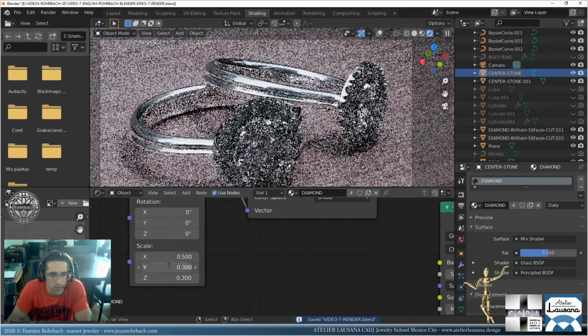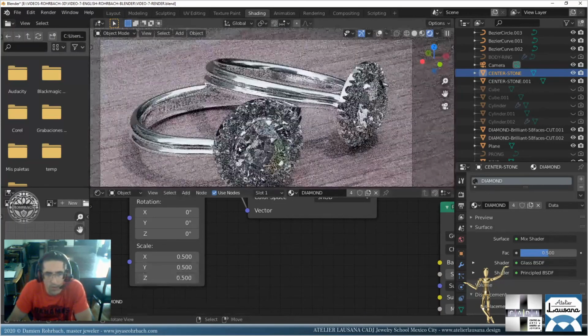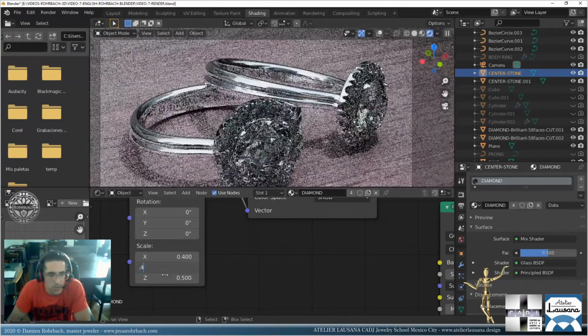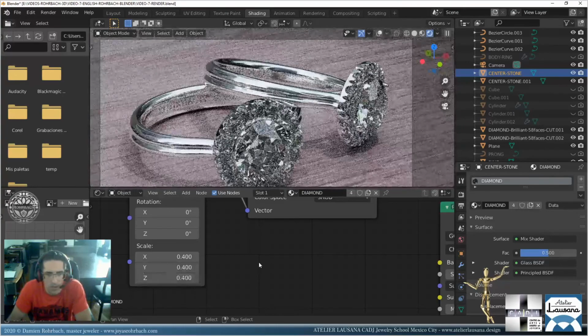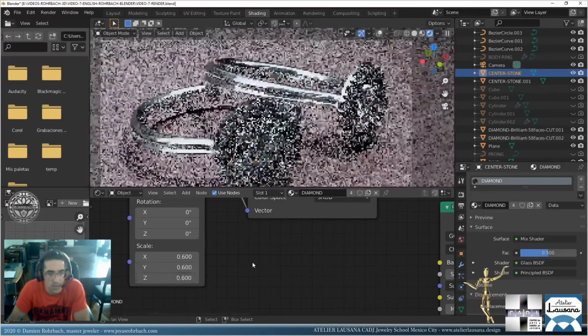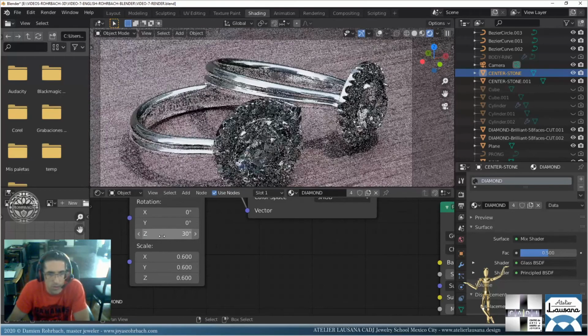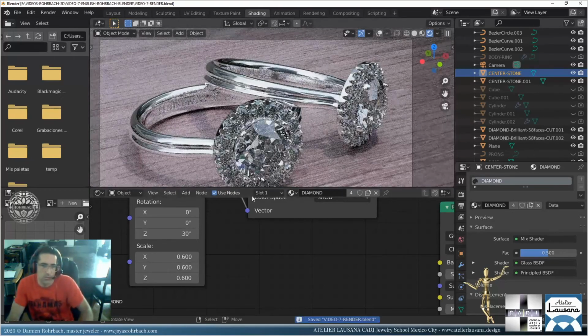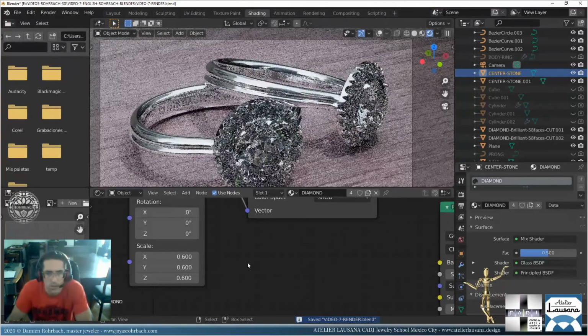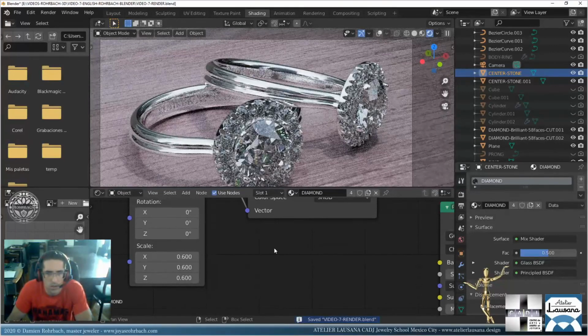Let's go at 0.5, 0.5, 0.5. Okay, that's too much color there. Let's go at 0.6 maybe. And let's rotate some. At 0, I kind of like it there.